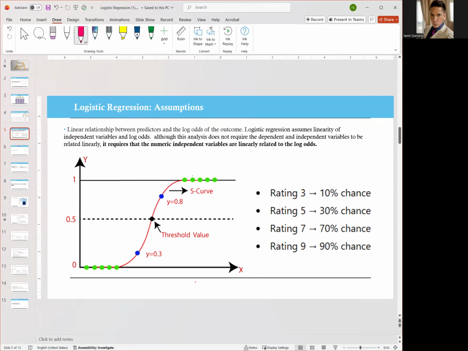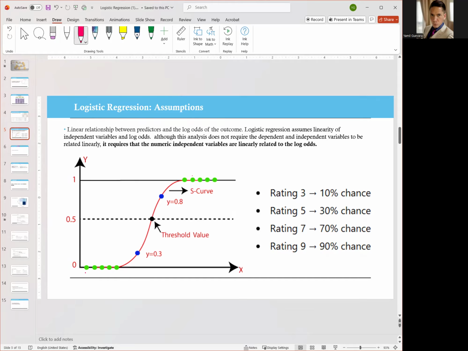Let me give you an example. Assume that this is a survey, and you're trying to predict if the customers are going to recommend your company or not. So 0 means they do not recommend your company, and 1 means they will recommend your company. Now, when you give out the survey, you notice something interesting.